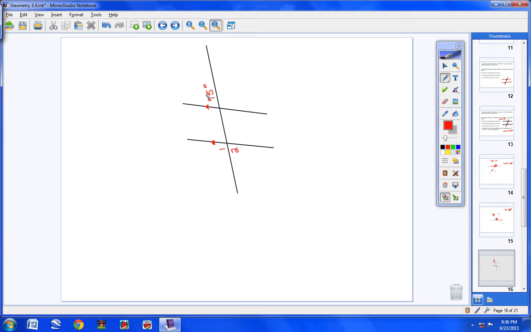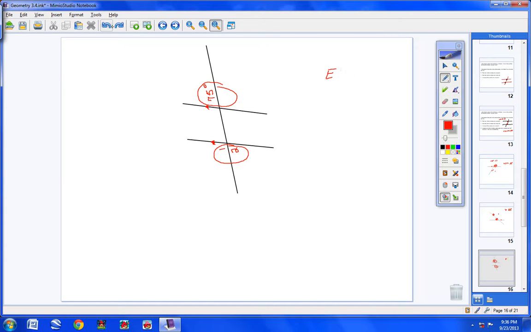And I'll flip it back around in a second. But notice this angle here is above the black line, and these two angles are below the black line, so we know they're exterior angles. So we know we have exterior angles for sure. And then notice 75 degrees and angle number 2 right here, I'm circling it. They're alternate. They're on two different sides of the transversal. 75 degrees is on the left, and angle 2 is on the right. So they're alternate interior angles.